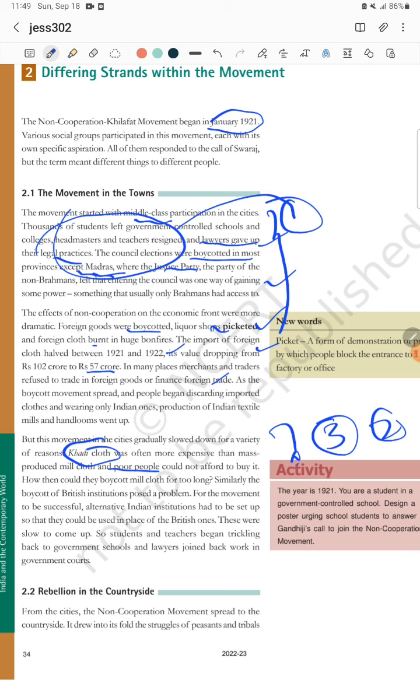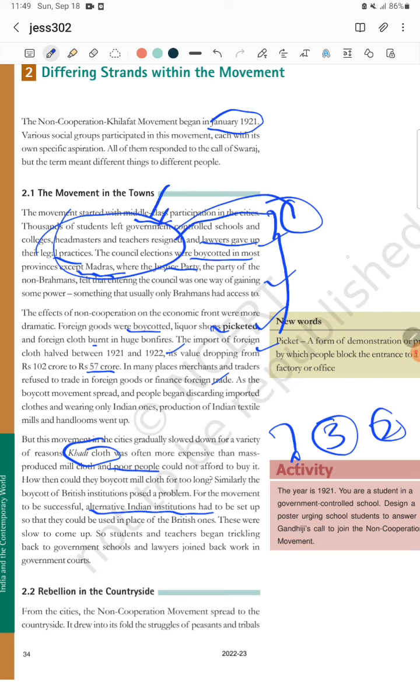That's why they wait for a long time, and at that time alternative Indian institutions are also not there. So they wait for a long time. When they do not find any Indian institution to join and work, slowly they trickle down to the British institution.